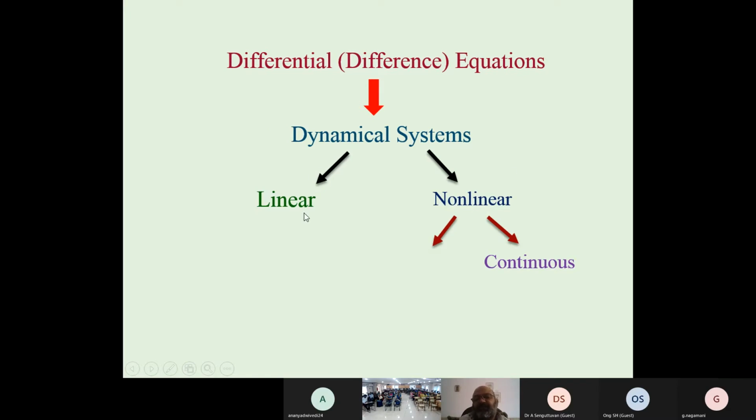If we have a linear system, we don't have chaos, but fractals may be possible. So we have a dynamical system, and then we see the non-linear part. Then we also have chaos. And this is also divided into two parts, discrete and continuous. Both linear may be discrete and continuous, and non-linear also discrete and continuous.